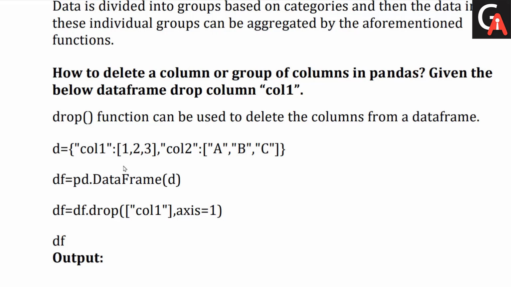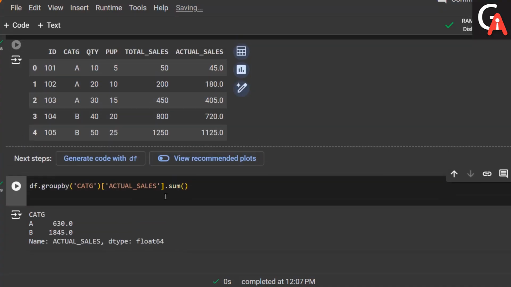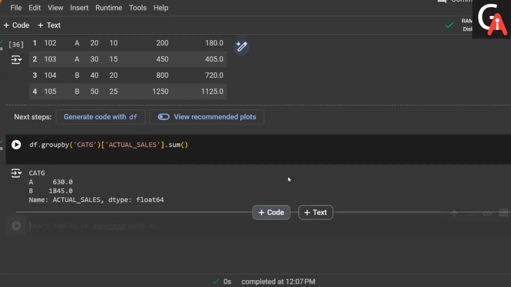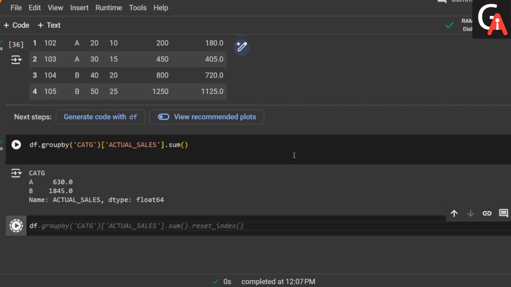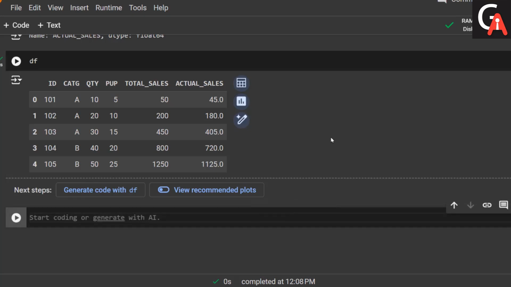Next question we have for the day: how to delete a column or group of columns in pandas, given the below data frame D1. So if I wanted to delete some of the columns from the data frame created above, let me print some values in the data frame right now. Okay, this is my data frame. Suppose I wanted to delete that dependent column which I created earlier. So the df dot drop function we can use, and in that drop function we can pass multiple values.